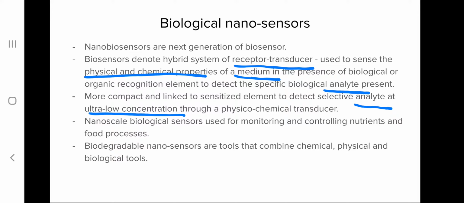And these nanoscale biological sensors can be used for monitoring and controlling of nutrients and also for food processing. And these biodegradable nanosensors combine chemical, physical and biological tools. So in short, a biological nanosensor is a receptor transducer system, and it is used to sense the physical and chemical properties of the medium with the help of a biological or organic recognition element.